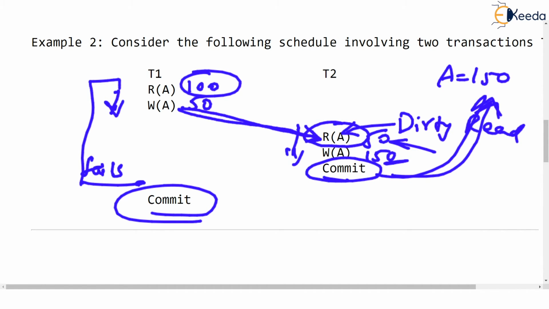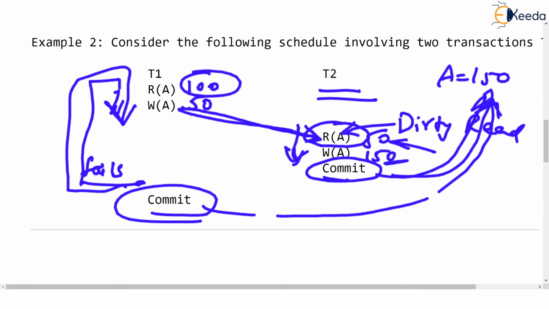Such schedules won't be recoverable at all. Why they won't be recoverable is because T2 has already finished. And when T1 is restarted again after rollback, then it writes its updated value, which is 50. So the earlier changes made by T2 are never ever going to be found back again. This is known as a non-recoverable schedule.